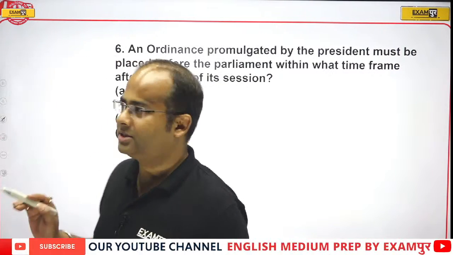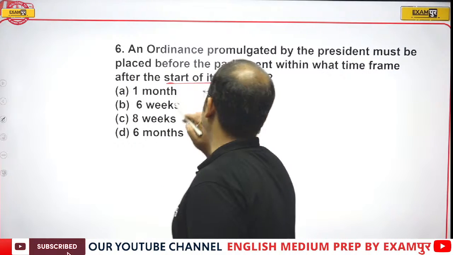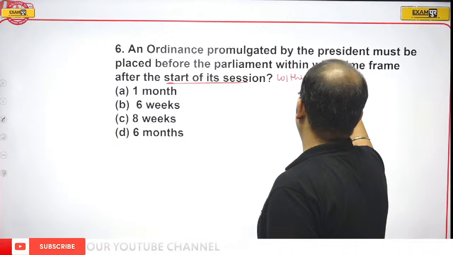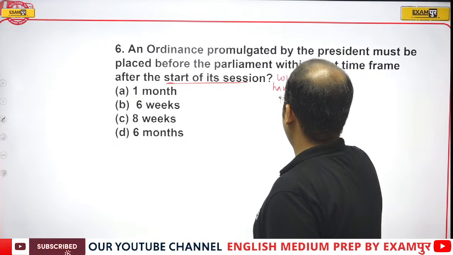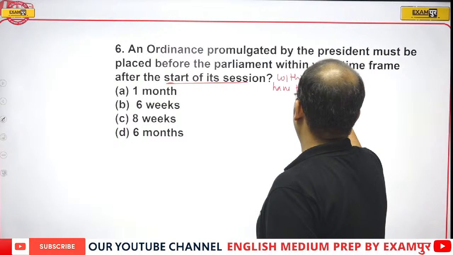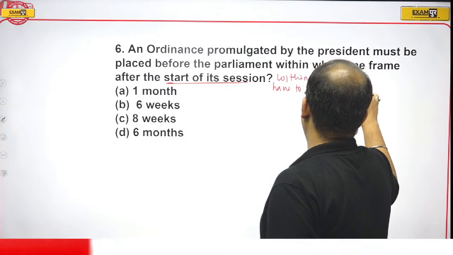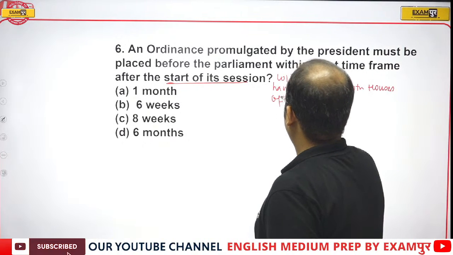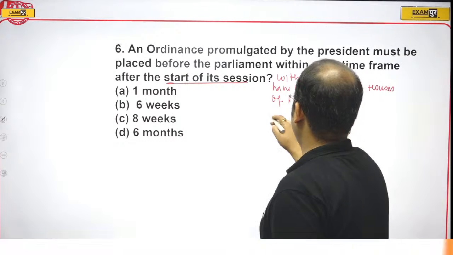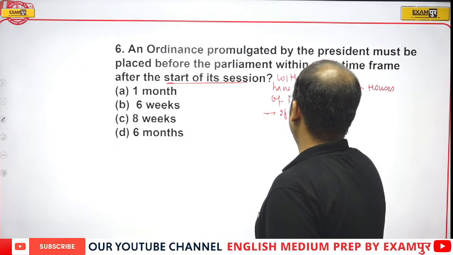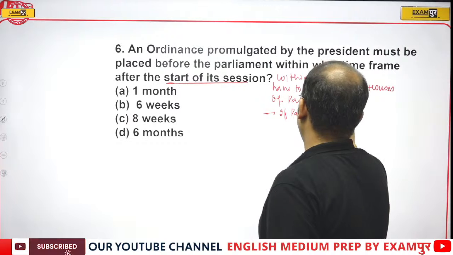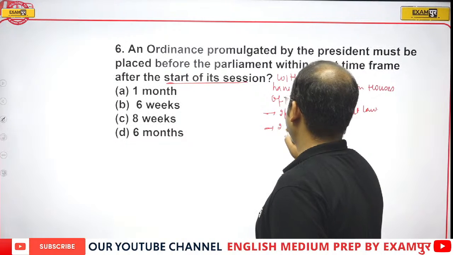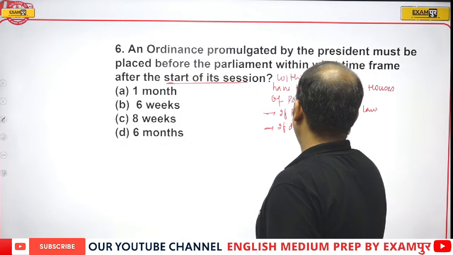Guys, once the session starts, you have to place the ordinance within 6 weeks, and it has to be passed by both houses of Parliament. If it is passed, then it becomes permanent law. If defeated, it gets nullified.